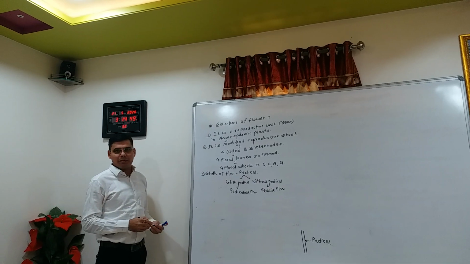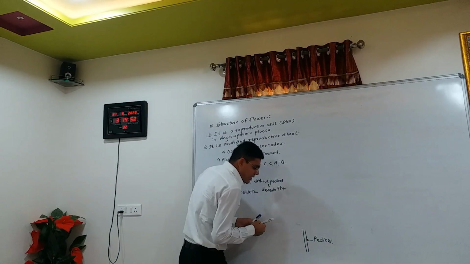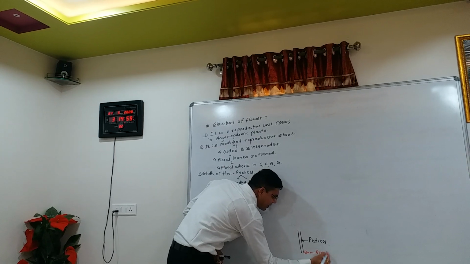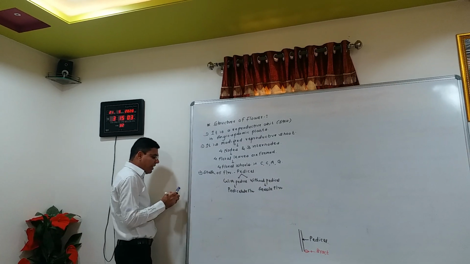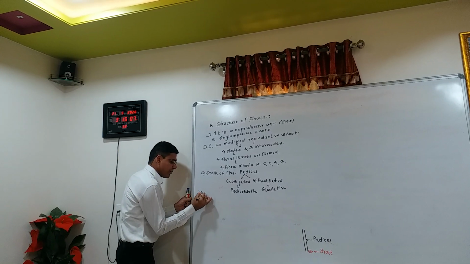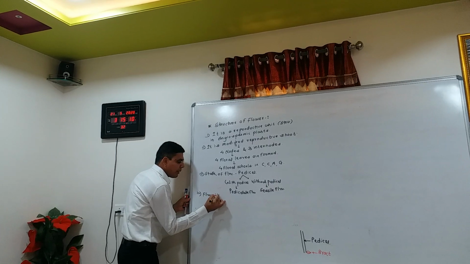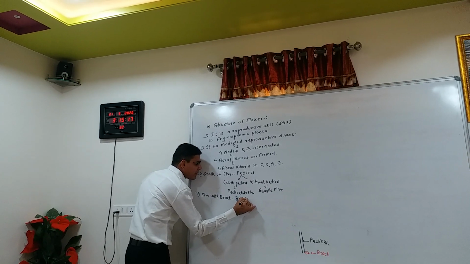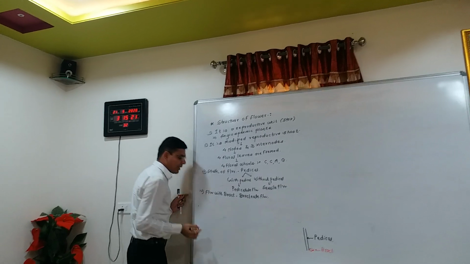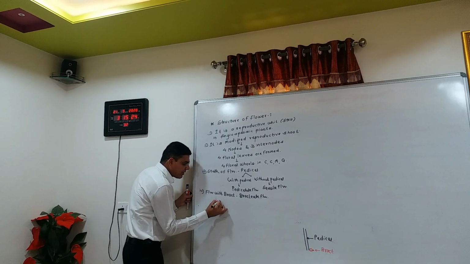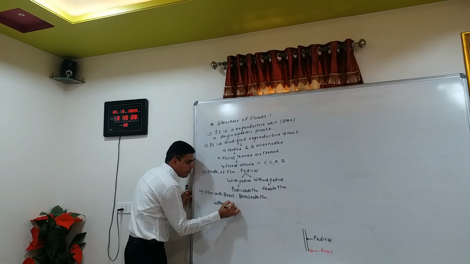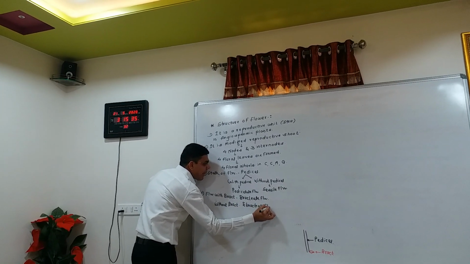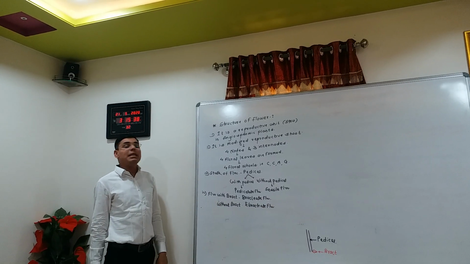a sessile flower. At the base of the pedicel, a small leaf-like outgrowth is present, that is called a bract. The flower with a bract is called a bracteate flower, and the flower without a bract is called an ebracteate flower.